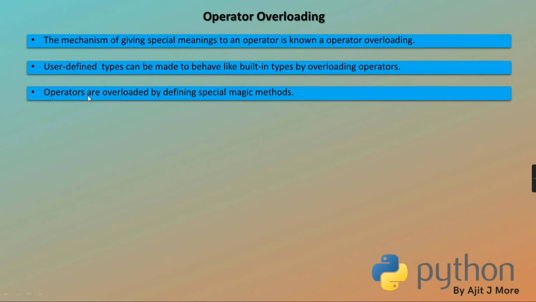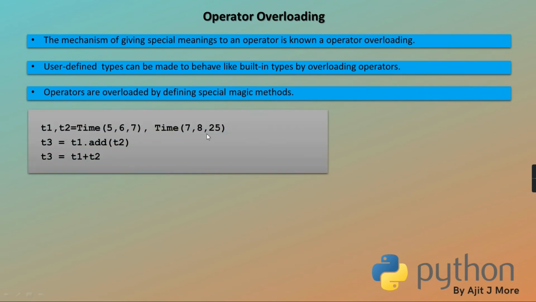Getting clear? Then how to do this operator overloading? It cannot happen automatically. You have to define magic methods, and you define this magic method in the respective user defined class on which you want to operate that operator. If you want to operate it on time, you write this magic method in the time class. If you want to operate it on pizza objects, you go and write it in the pizza class. Okay, the example I have given here.